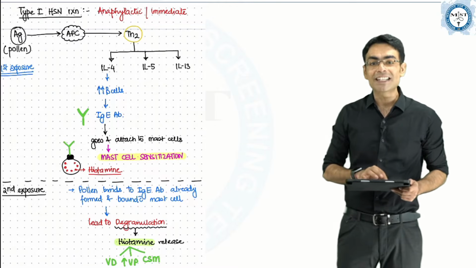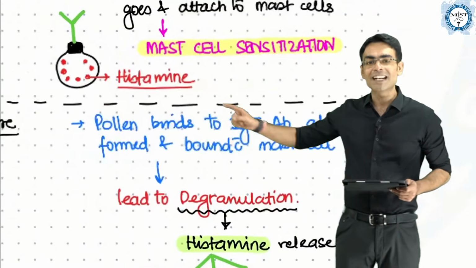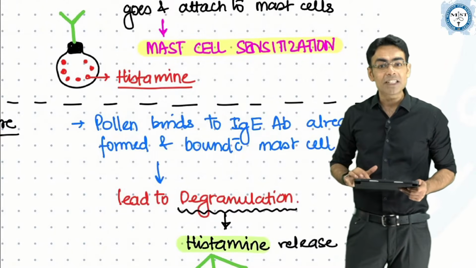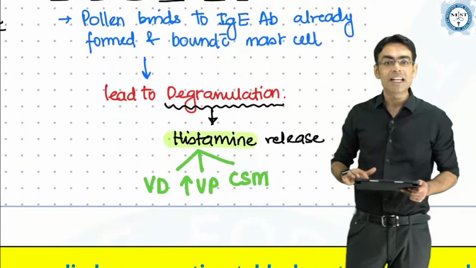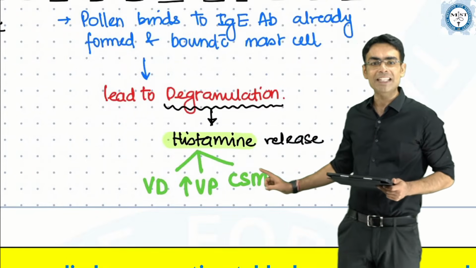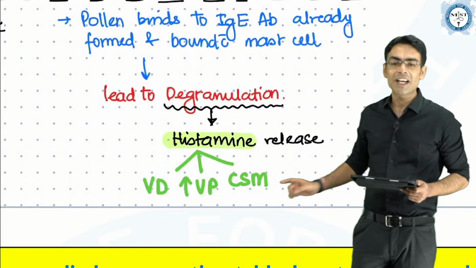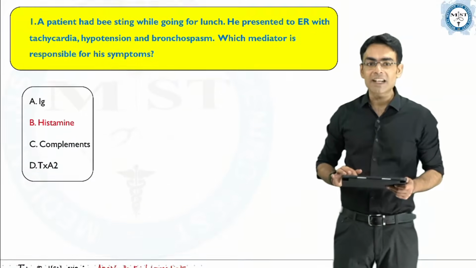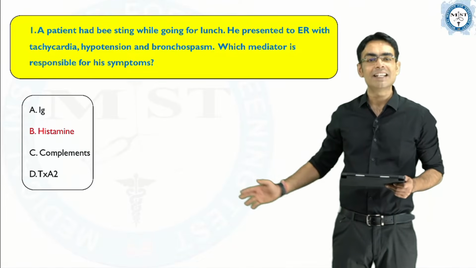What does the mast cell contain? The mast cell contains histamine granules, and once these histamine granules are degranulated after the second exposure, they cause vasodilation, increased vascular permeability and contraction of smooth muscles. So this question has been taught in your classes, and the correct answer for this question happens to be B,